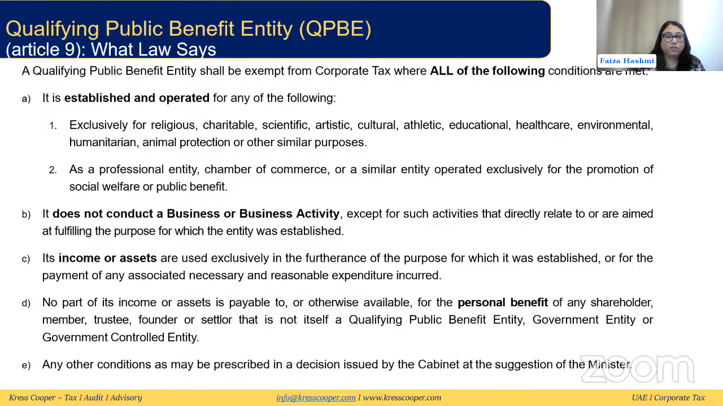That's also another condition. Then the fourth condition is that no part of its income or asset is payable to or otherwise available for the personal benefit of any shareholder, member, trustee, founder, or settlor that is not itself a public benefit entity, government entity, or government controlled entity. So no personal benefit should be given to any shareholder or member or trustee. That is also one of the conditions. And there might be more conditions later on that might come through a cabinet decision. So the public benefit entity has to meet all of these four conditions and any conditions which will come later to be able to be exempt from corporate tax.